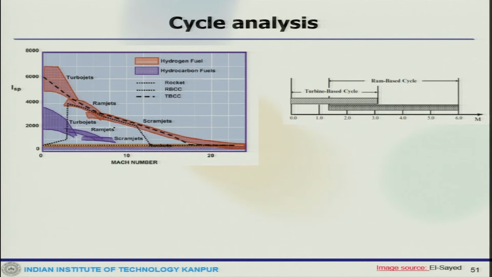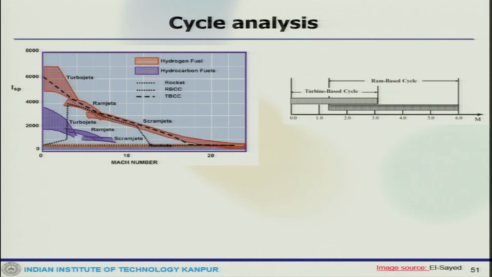If you look at this aspect, it shows the variation with Mach number and the cycle variations. This is the turbine based cycle and this is the ram based cycle, and that is where the hybridization gives an advantage.